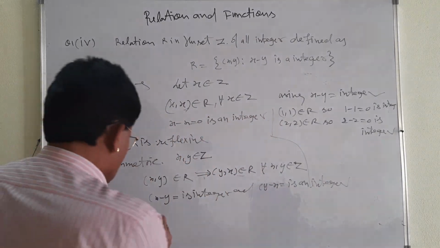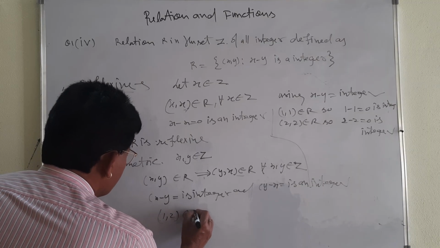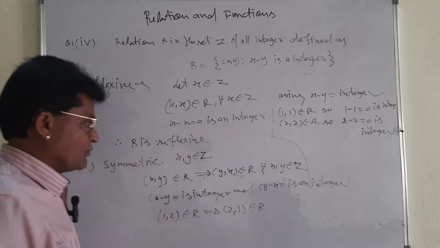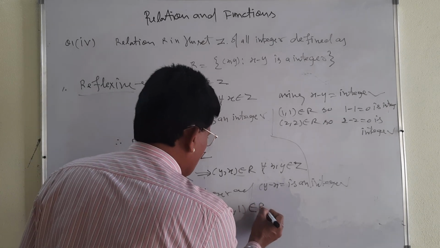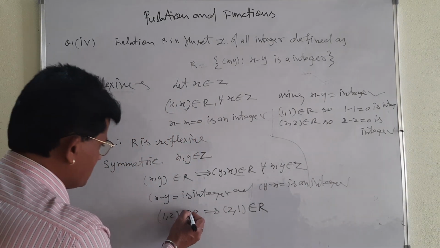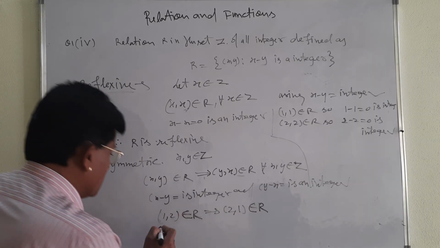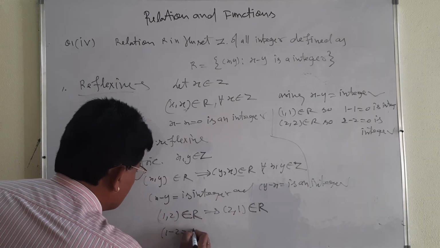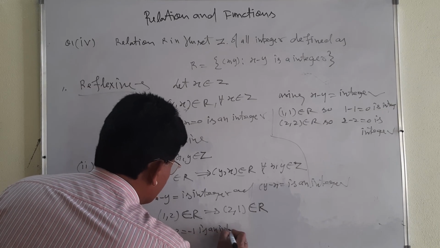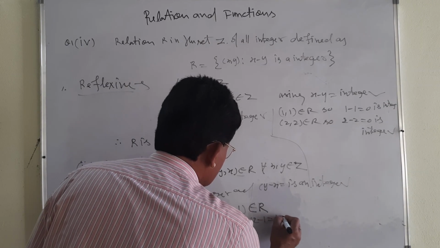Let me take one example. Okay. Suppose 1, 2 belongs to R. That implies that 2, 1 also belongs to R. Then you must see, if it belongs to R, what will happen? Under the condition, 1 minus 2 is equal to minus 1, is an integer. I am just taking this so that you will understand. You take 2 minus 1, that is 1, is an integer.